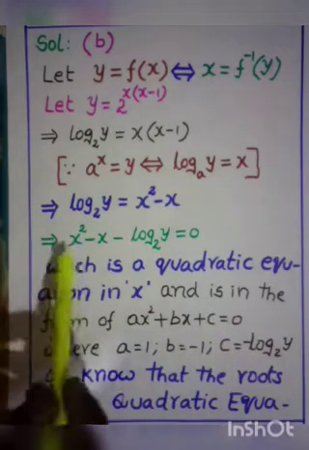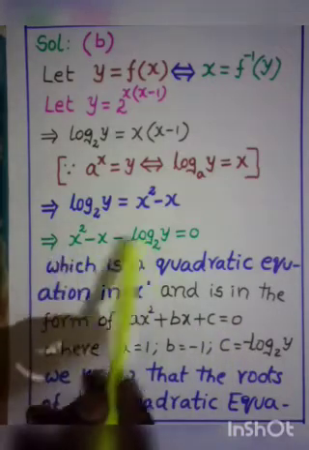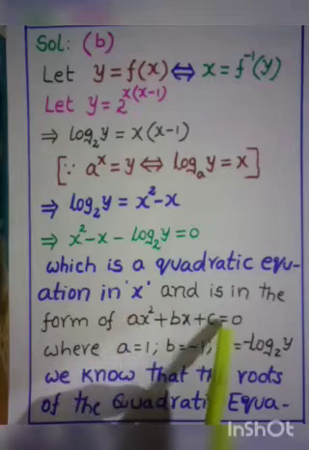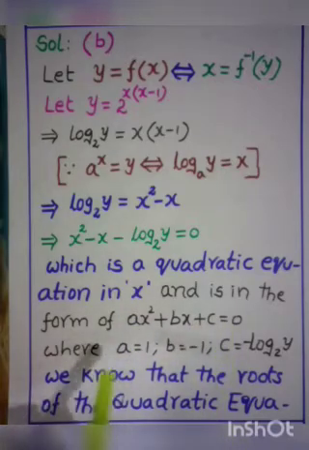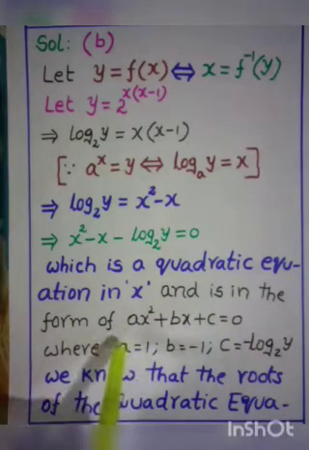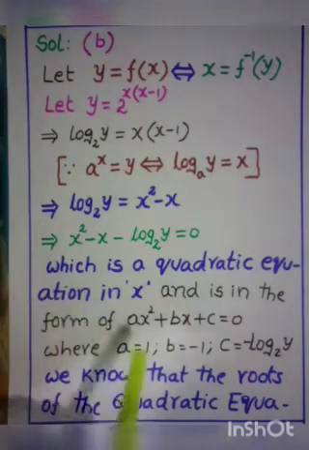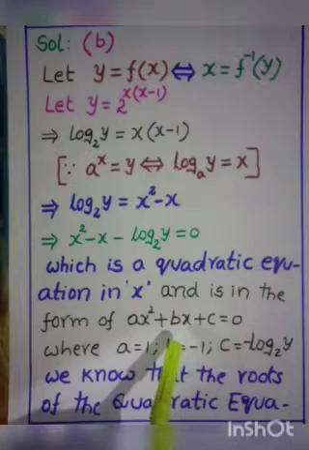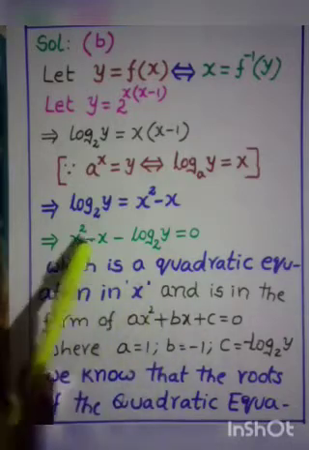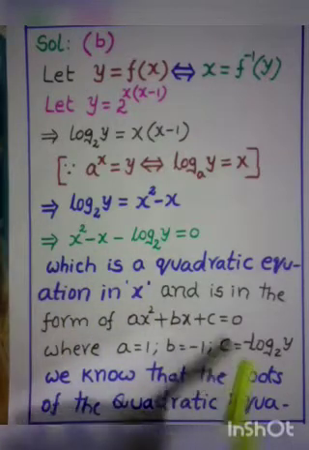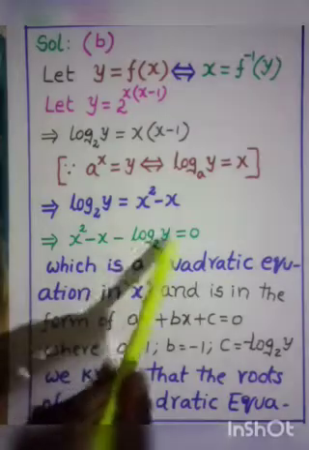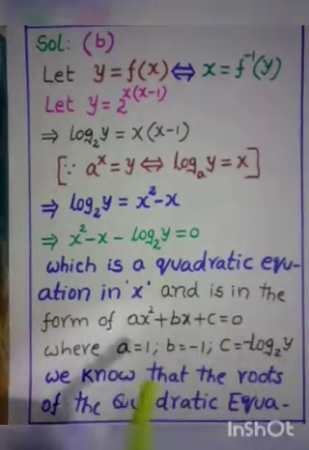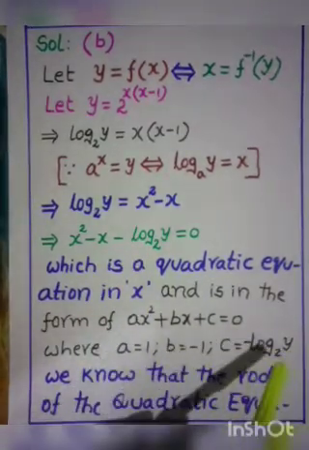By comparing, we get a is equal to 1, a meaning the coefficient of x square. b means the coefficient of x in the equation, it is minus 1. And c is the constant, that is minus log y base 2. We wrote the values of a, b and c.